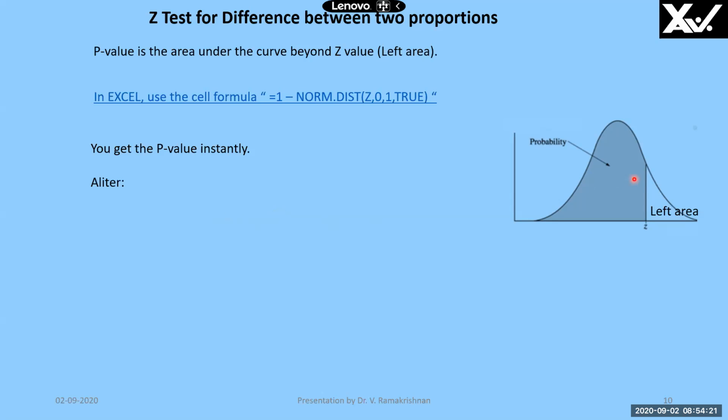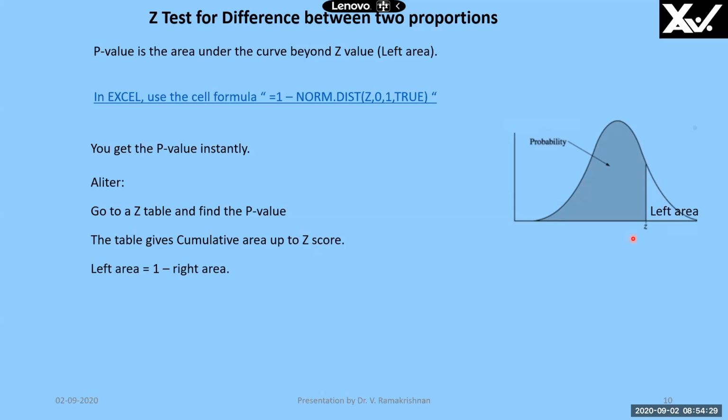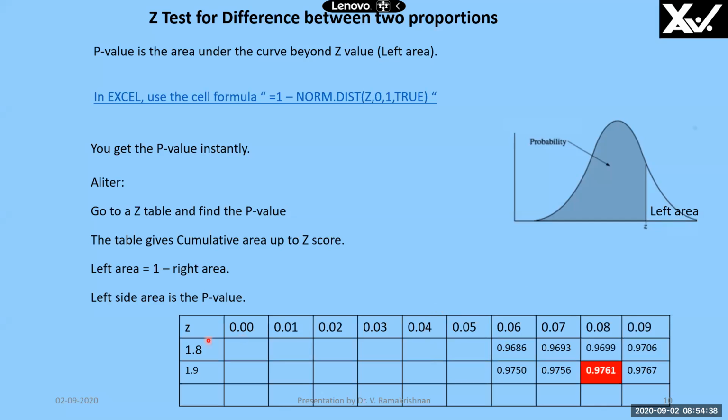Now, another method is to get it from the table. So go to the Z table and find the P value here. The table gives the cumulative area up to the Z score, that is the gray area it's given. And this right area, that is the P value area, is 1 minus the left area, that is this area. So the right side area is the P value, that is this area shown here, white area. And we get this cumulative area from the table. Z equal to 1.98 is 0.9761. So 1 minus 0.9761, we must get 0.024.